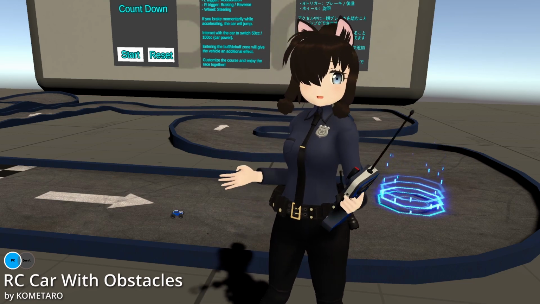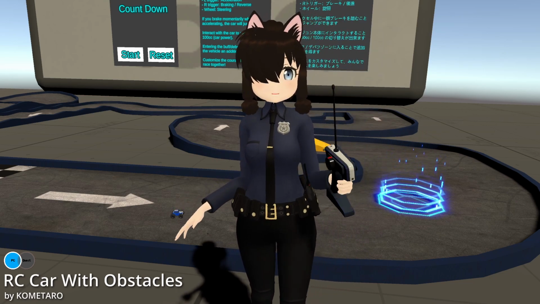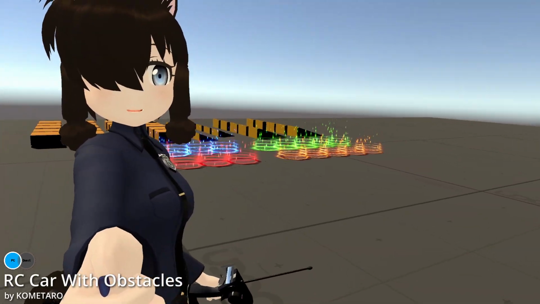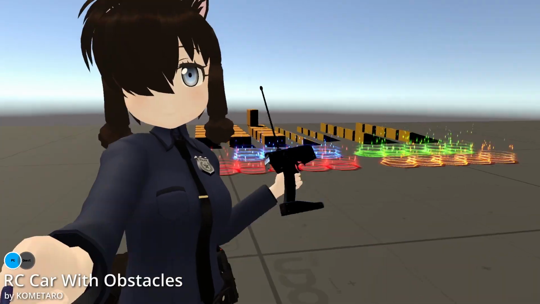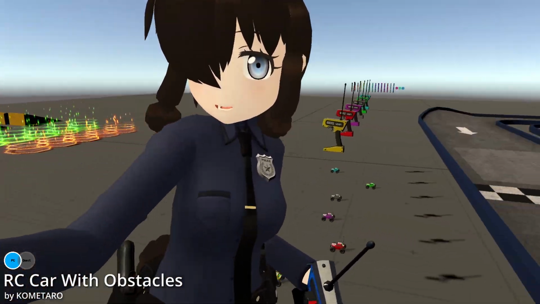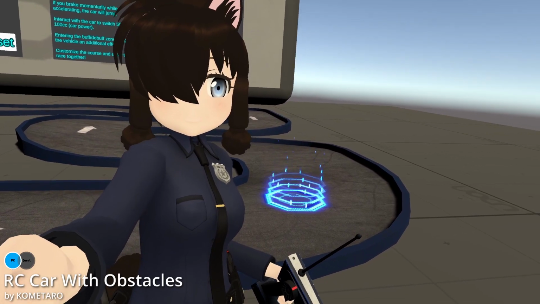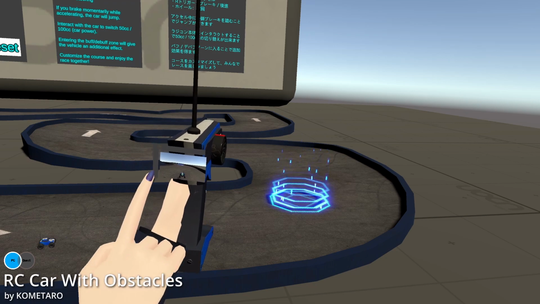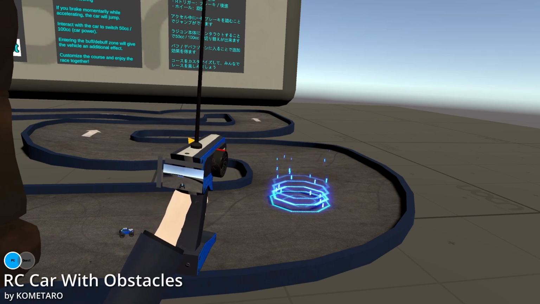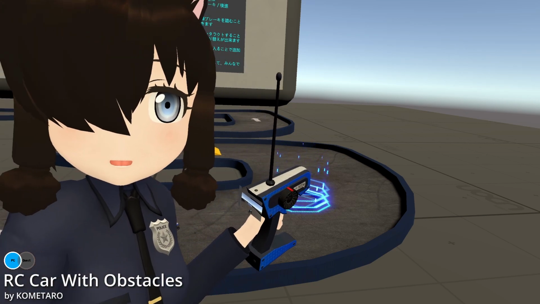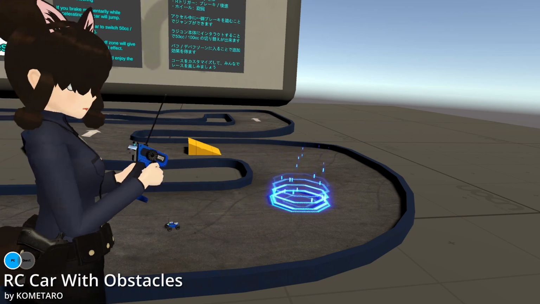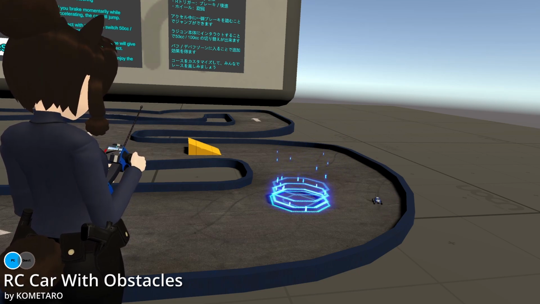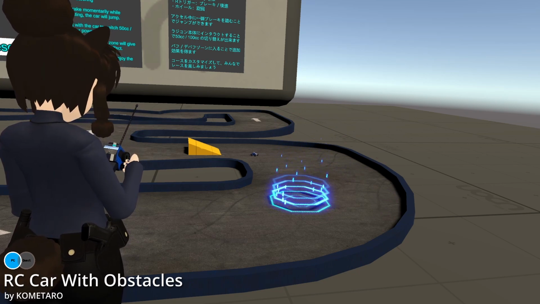And basically you have an RC car track, RC car controller, and you can build obstacles. Basically, in here you have a lot of obstacles that you can choose from, and then you can build your own track and make something pretty cool out of that. Also, a cool thing about this is on your controller you can see the view of your car. So if I'm driving here, you can also see the view of your car. And then you can go ahead and drive the track with your friends and jump and drive over obstacles.